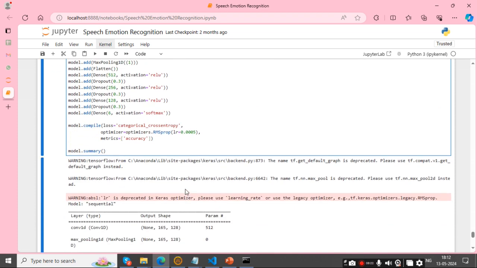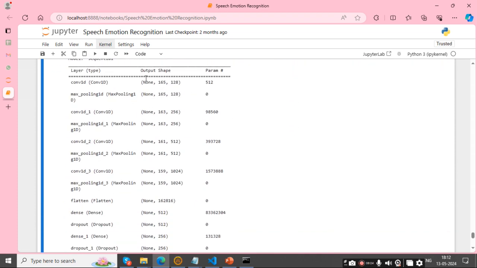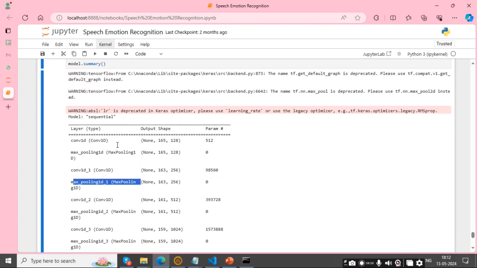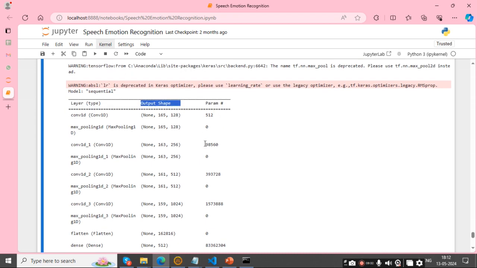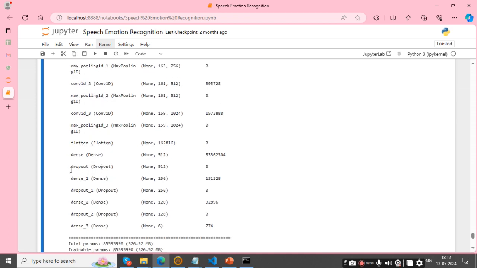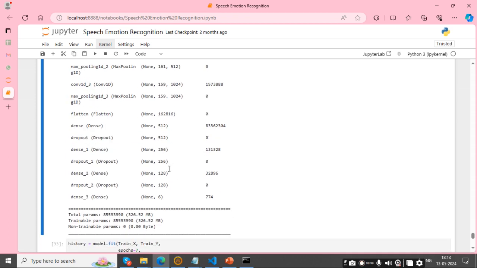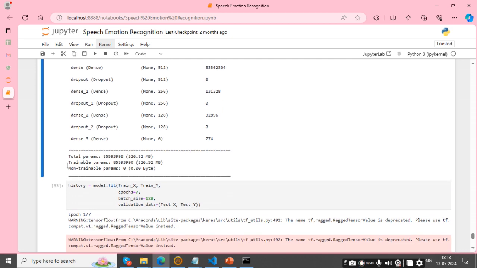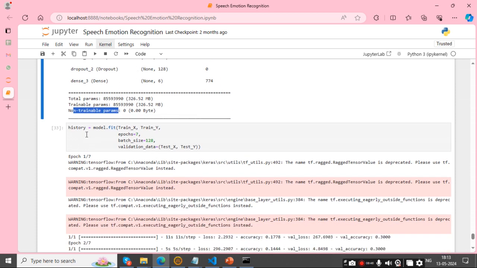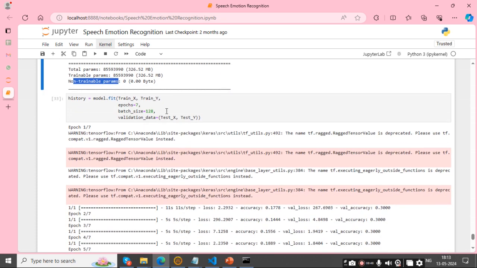After that, it gives this result. It shows its layer types and their output shapes. It gives multiple layers with their types. The total params is this one, and non-trainable params is 0. It's good.